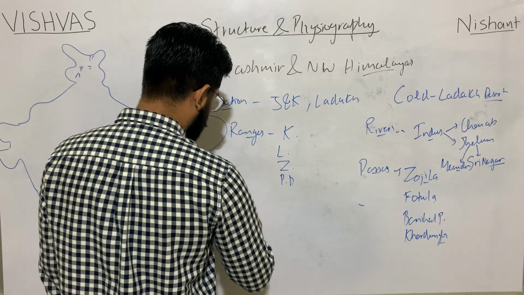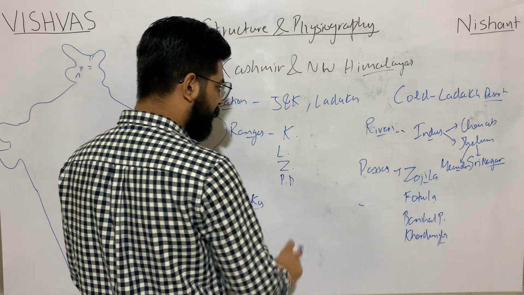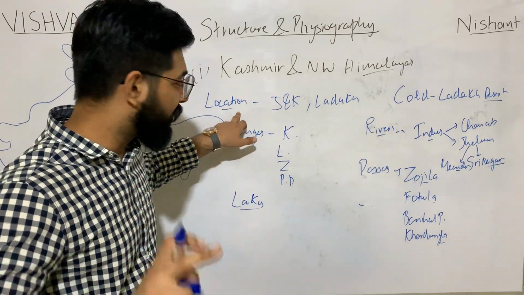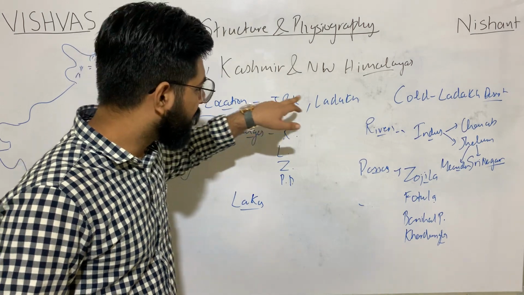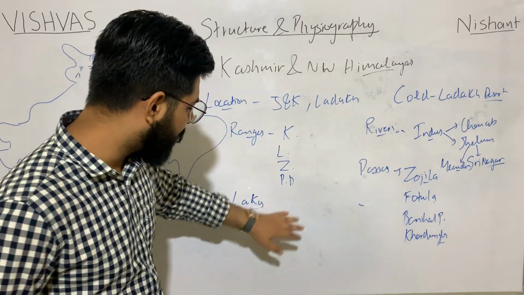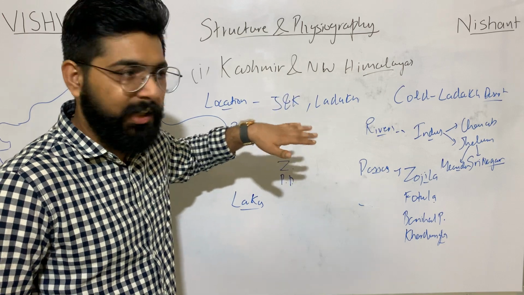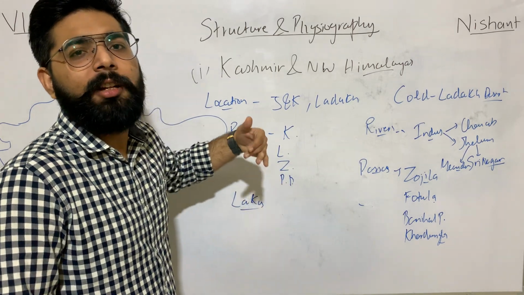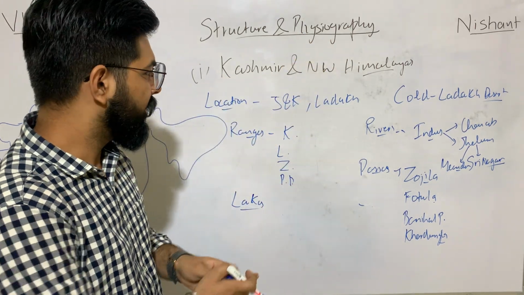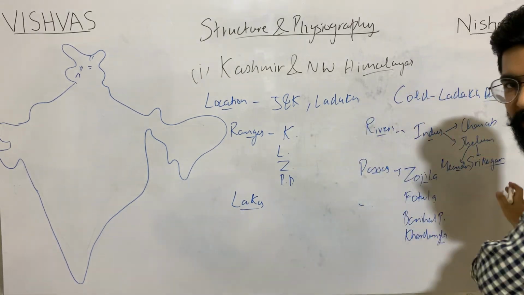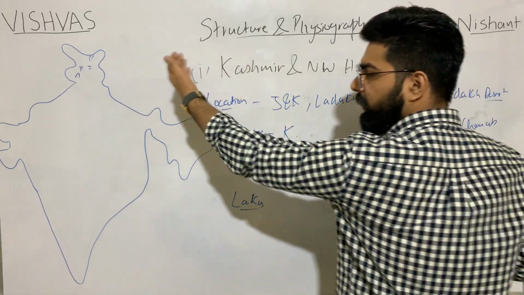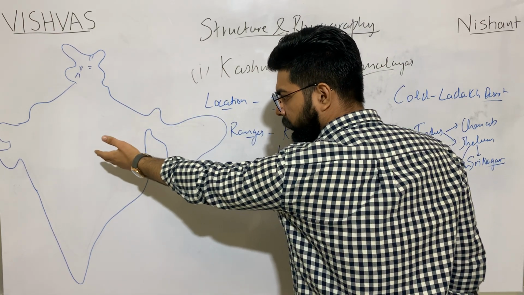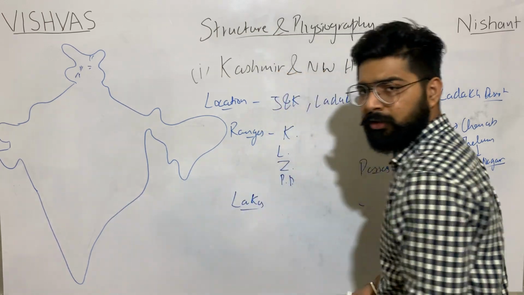Next, it mentions the lakes. I am classifying these regions. I will discuss the same location, the ranges, the rivers, if there are any passes, any lakes, any deserts. I will be discussing them similarly. So you can form a table, making 5 columns: the location, then the rivers, then the passes, then the desert, then the lakes.